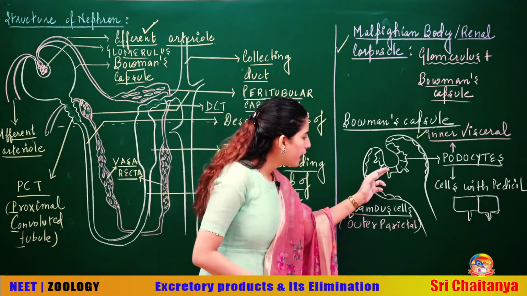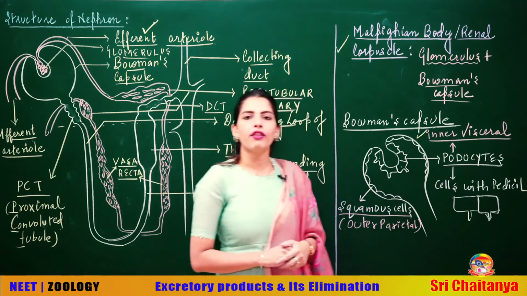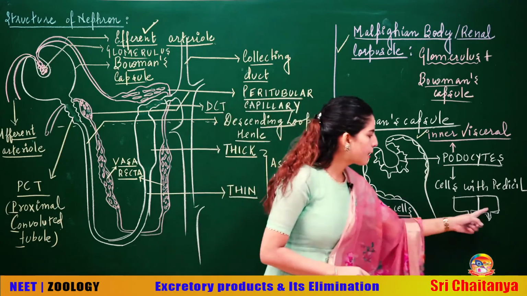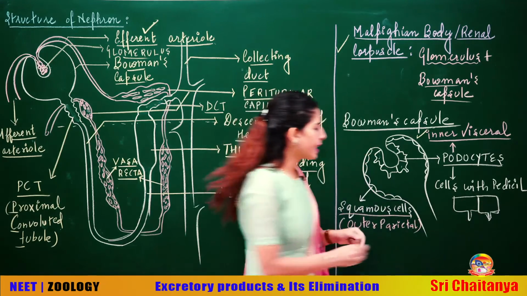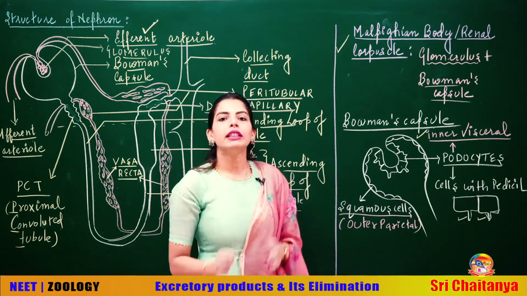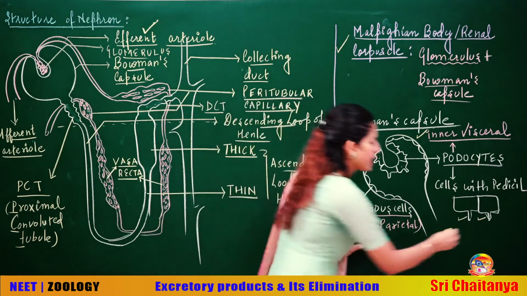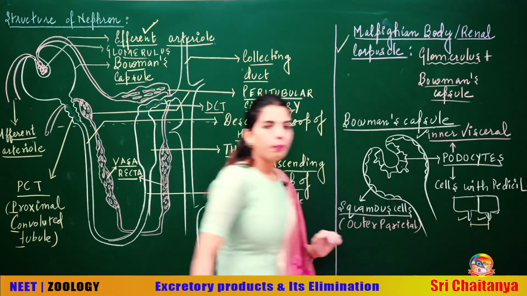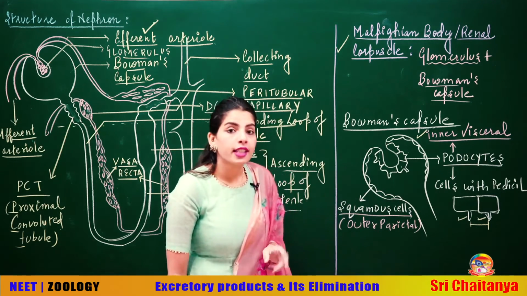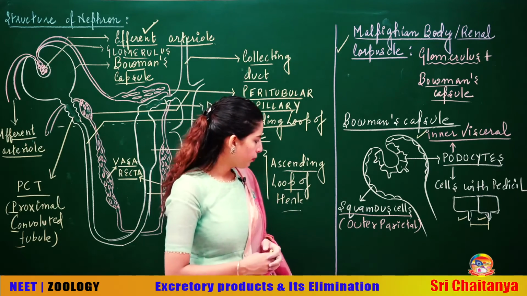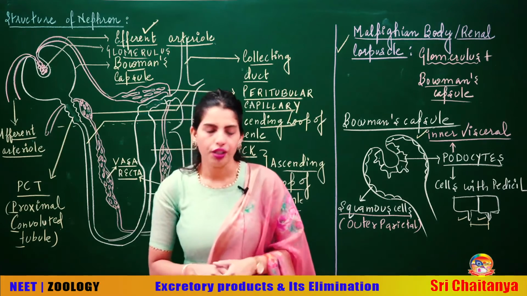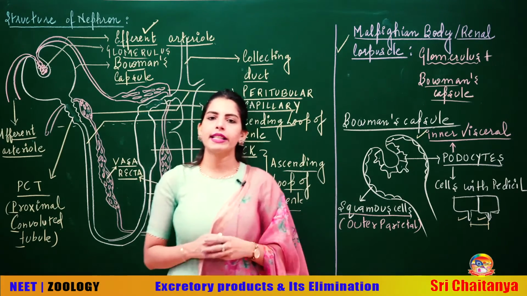But this visceral layer has modified squamous cells called podocytes. Now look at these podocytes. These podocytes have slits like this. This is called the filtration slit. The distance between two successive pedicels forms the filtration slit through which filtration will occur. And the parietal layer, which is the outer layer, has no modification. So that's the information about Bowman's capsule.